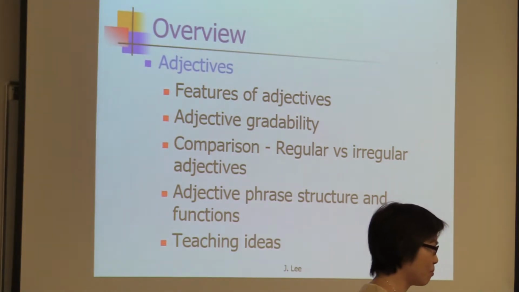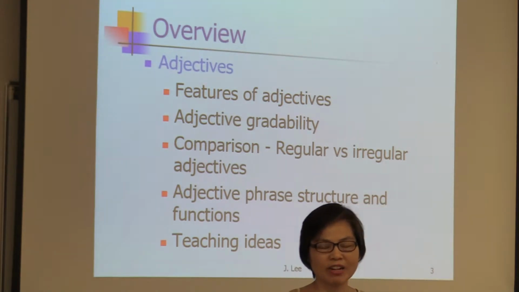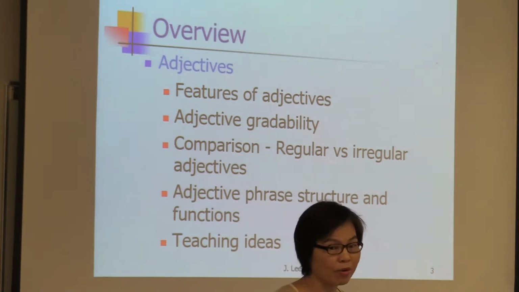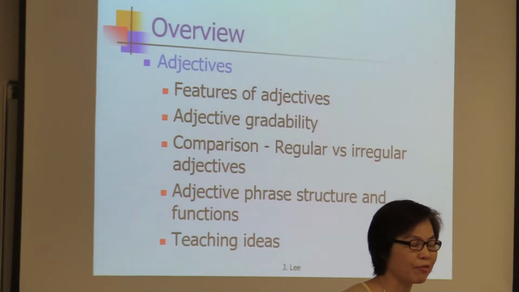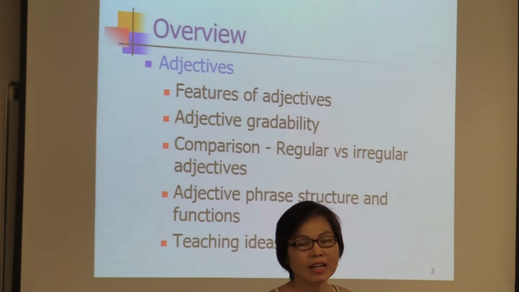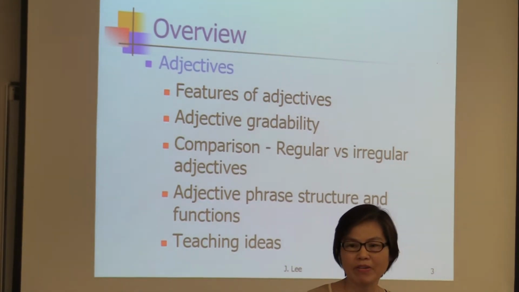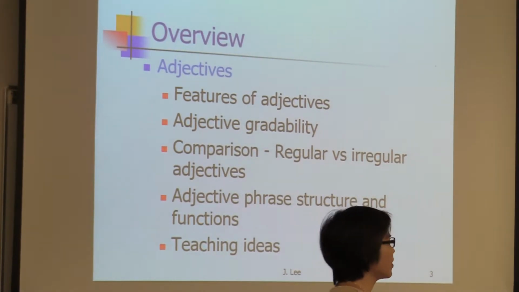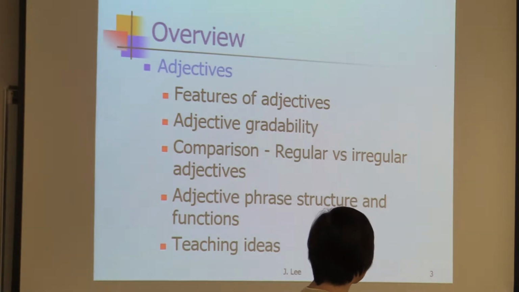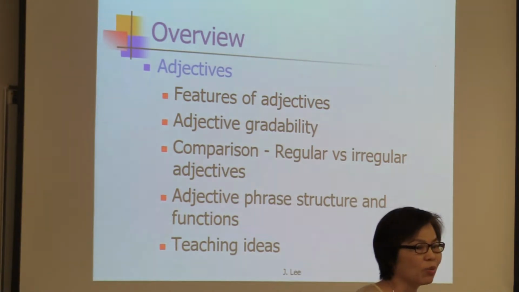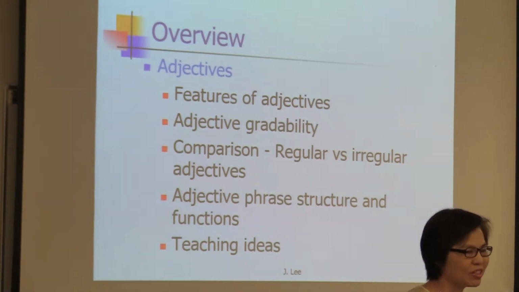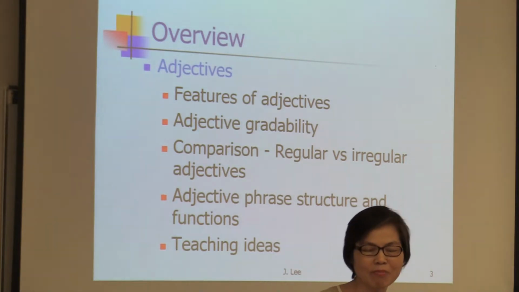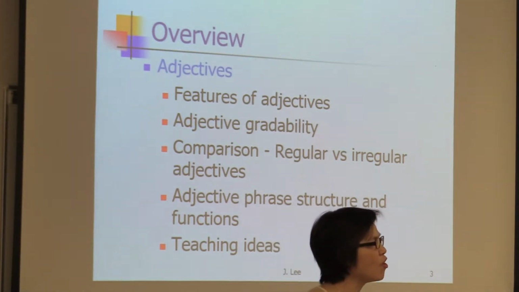So we have two inflectional morphemes for adjectives, ER and EST. But some adjectives are long and complex, and we use more and most, these two adverbs, to show the degree. And we call this kind of comparison not inflectional, but analytical, with more and most, like more beautiful. Now, in the old days, we said that adjectives with three or more syllables will have more and most for comparisons. But this morning, we overthrew this.